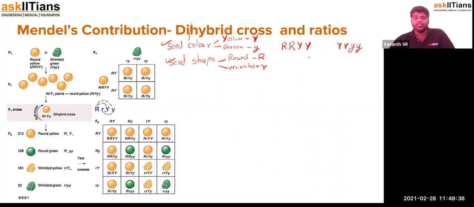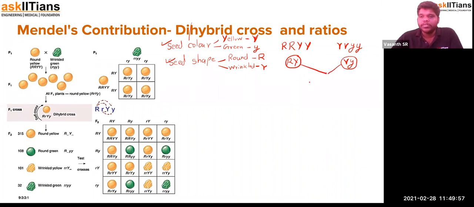When we cross them, the gametes formed will be capital RY, and on the other side small ry, which is green wrinkled. Upon fusion, it forms capital R small r, capital Y small y. Because of the presence of the two dominant alleles, this seed will be round and yellow. So both characteristics will be expressed.